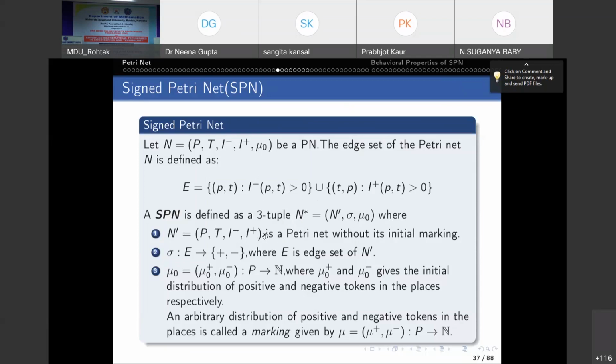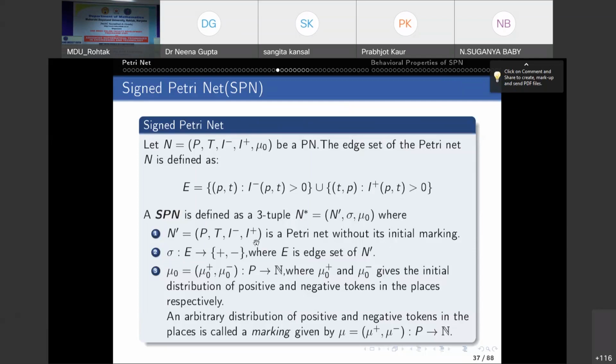Without marking, this is called a Petri net structure, because if mu naught is not there, the dynamics will not be there in the Petri net. This is called structure only, right? So we have a Petri net structure. N dash is a Petri net structure, meaning a Petri net without initial marking.